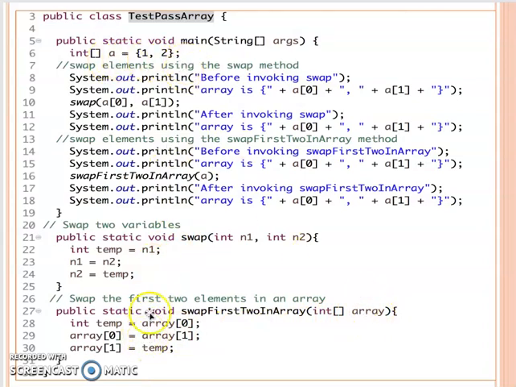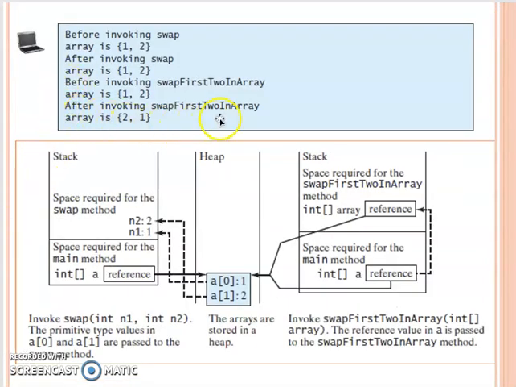So when they swap, they really swapped 1 and 2. So afterward, they become 2 and 1. So that's why we print this result again, and you will find out they are 2 and 1. So that's from line 14 to 18. Here, you can run the program, but also we do have the sample output here. So you can see before invoke is 1, 2, but after they become 2, 1. So this last part of the example shows how the array is passed by reference.